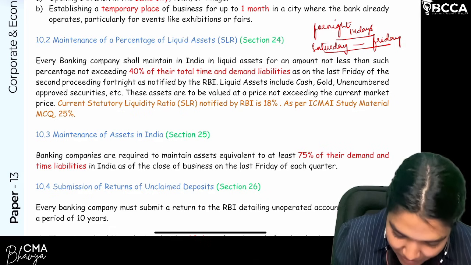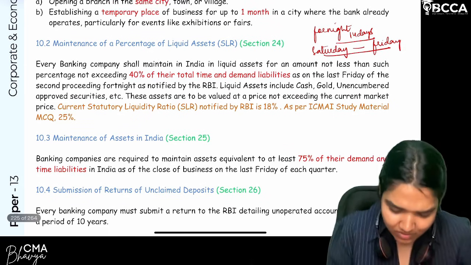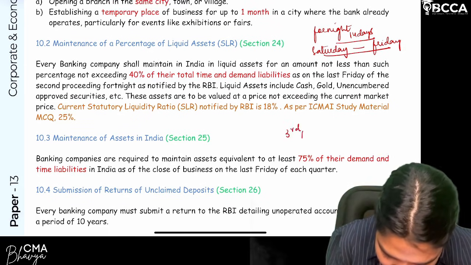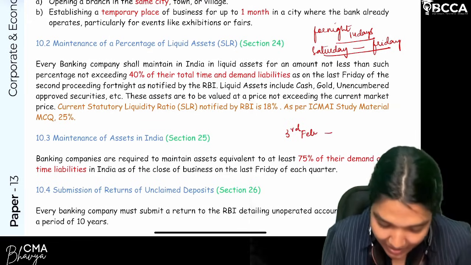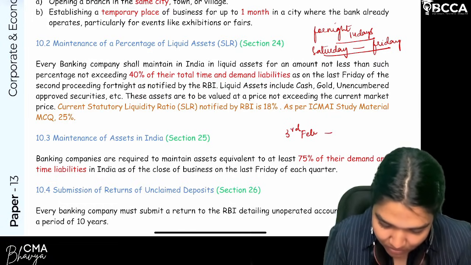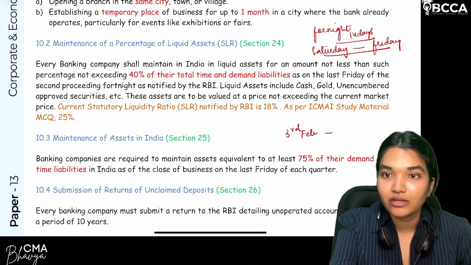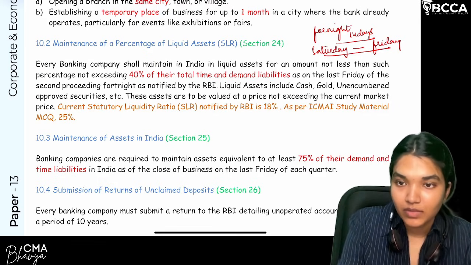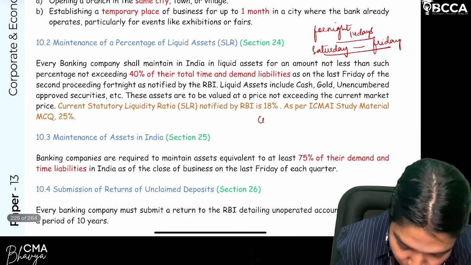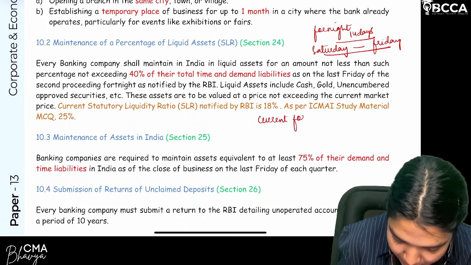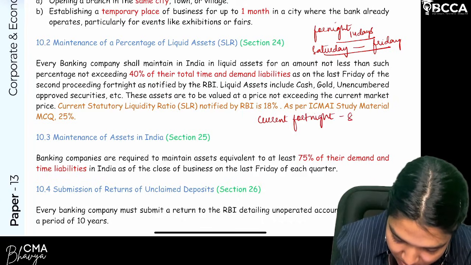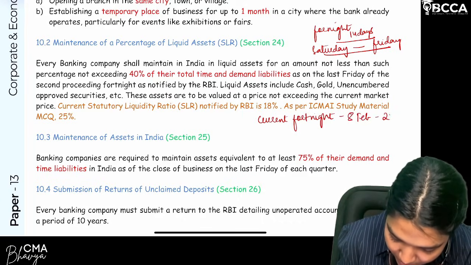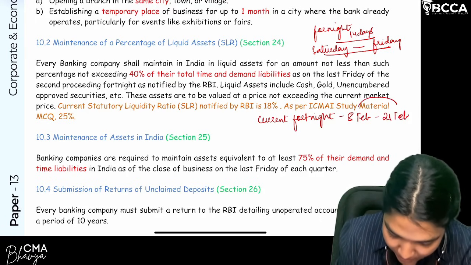Let's assume. Okay? Clear? Now, 3rd February is your Saturday. And then moving on to the Friday, let me be clear, because it's a little confusing. Yes, let's take an example. So the current fortnight which the bank is in, let's assume it's 8th February to 25th February, Saturday to the following Friday.